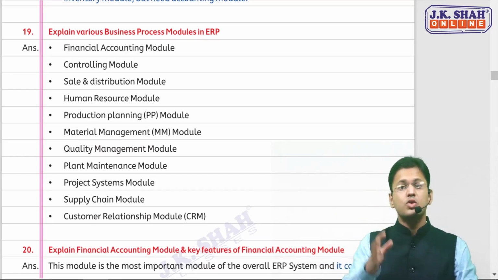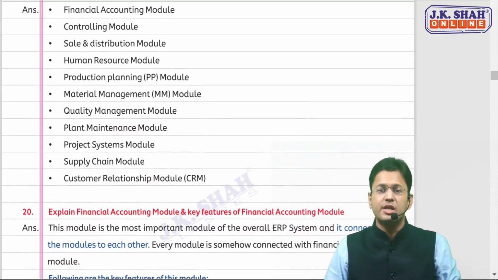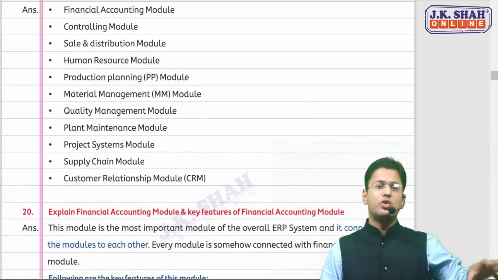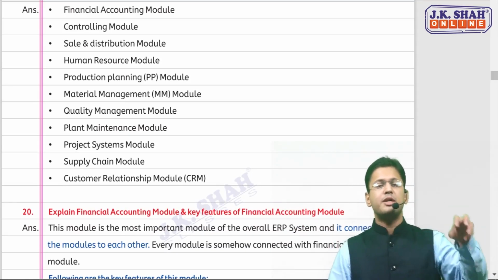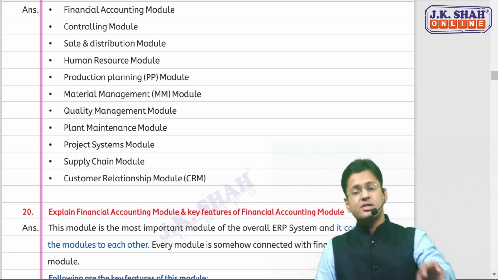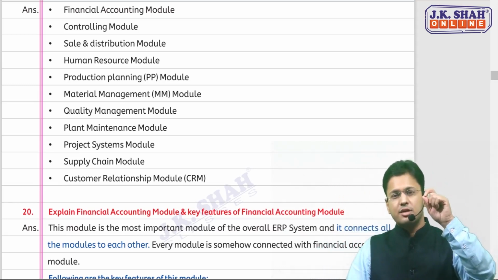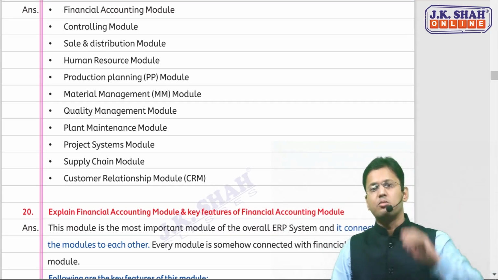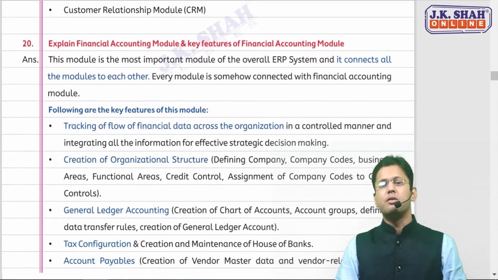These are also equally important. So we have various modules given: finance, accounting, controlling, sales distribution, HR, production planning, material management, quality management, plant maintenance, project system, supply chain, and customer relationship module. And we'll try to cover each and every module in this lecture in a very brief and logical manner.